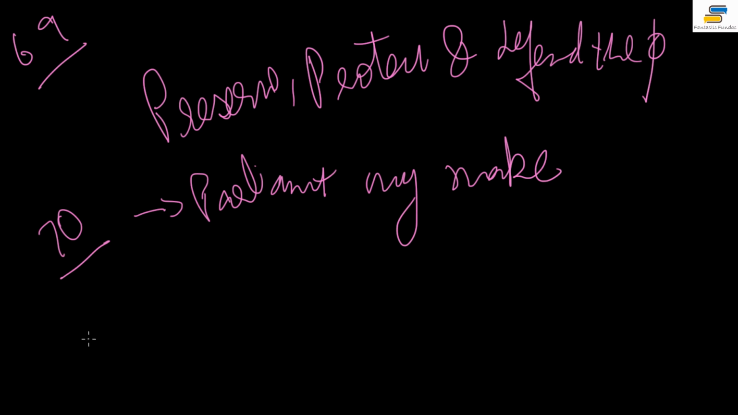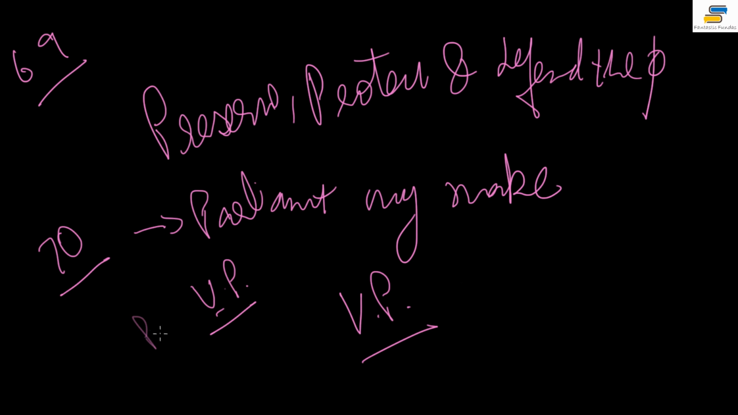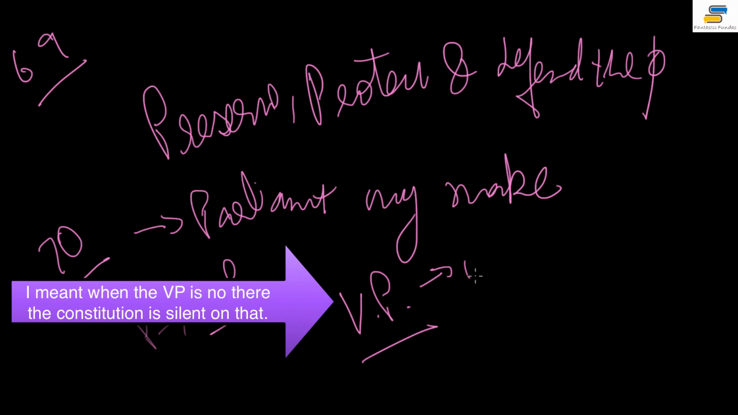Now finally, there is just one more thing about the vice president. If the president is not there, the vice president performs his duty. That is mentioned over there. But what about the case when the vice president is not there? The constitution is silent on that. That is another important thing. And then, coming to the last article related to the vice president of India, this is under Article 71.